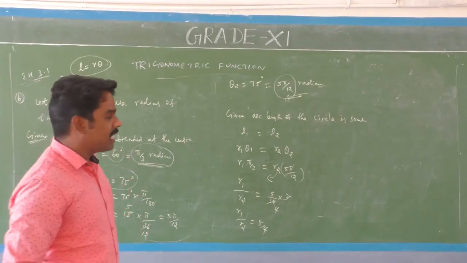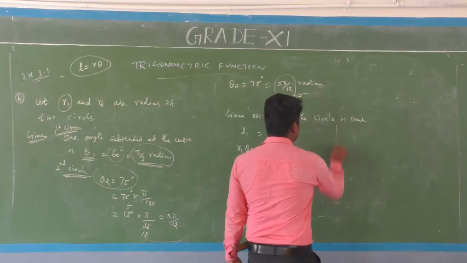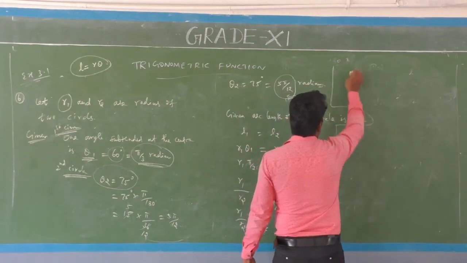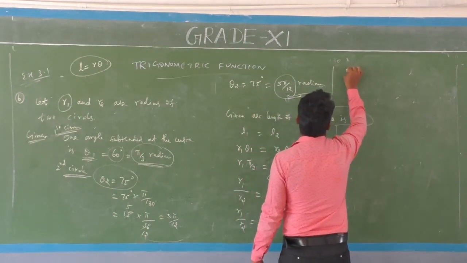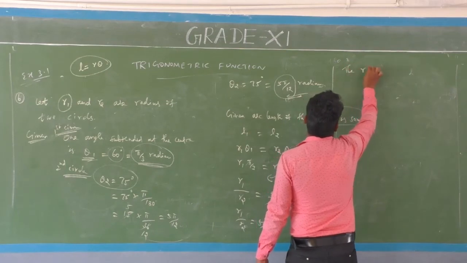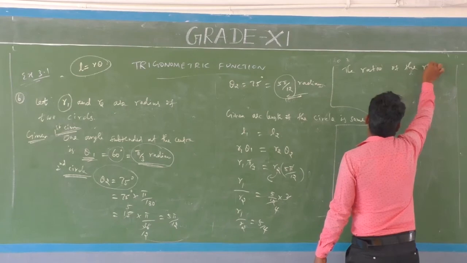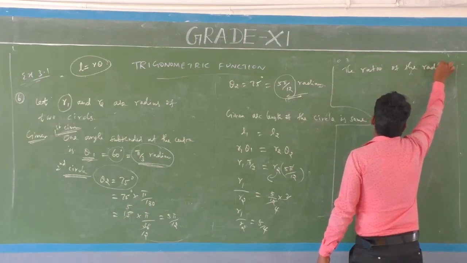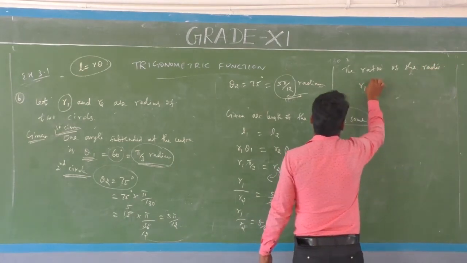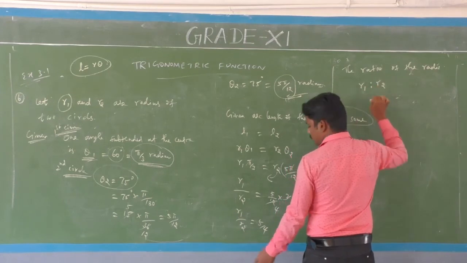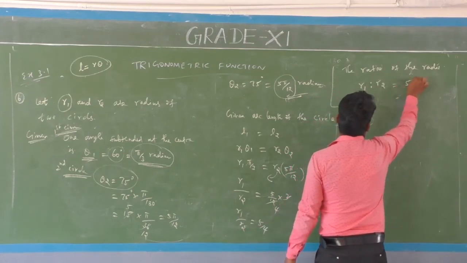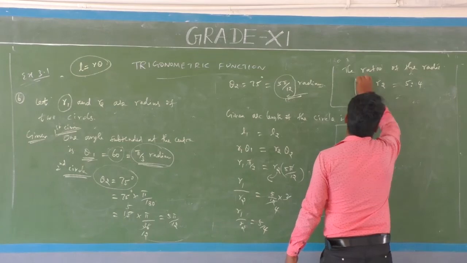Find the ratio of the radii. That's all, final answer. The ratio of the radii, R1 by R2, is equal to 5:4. This is the correct answer.